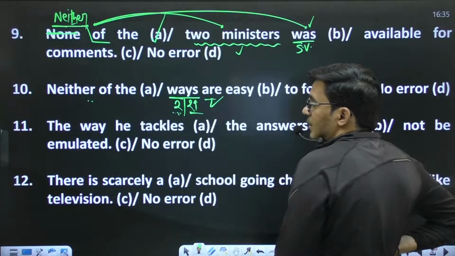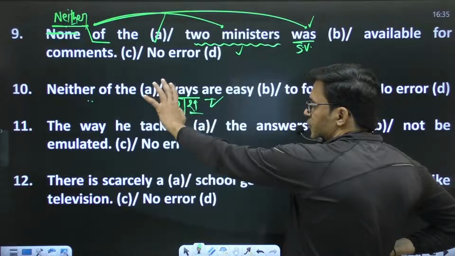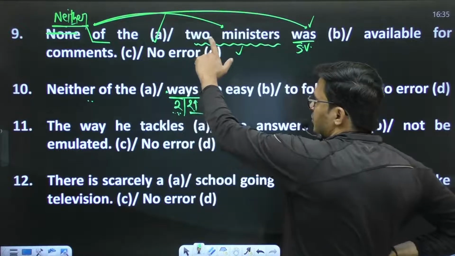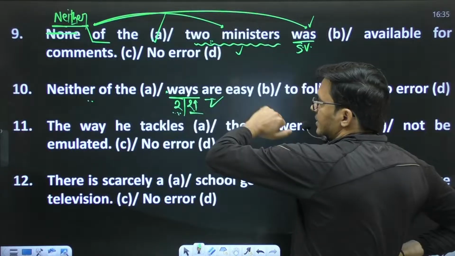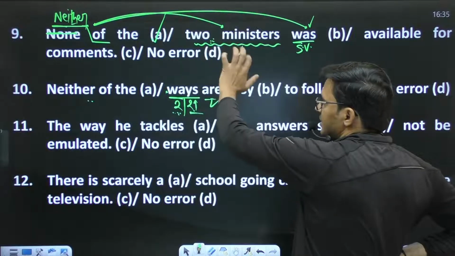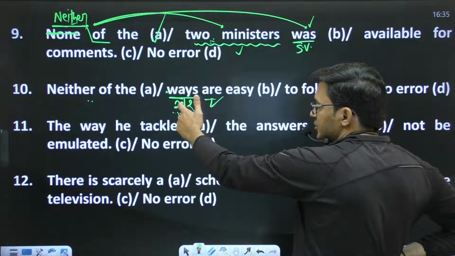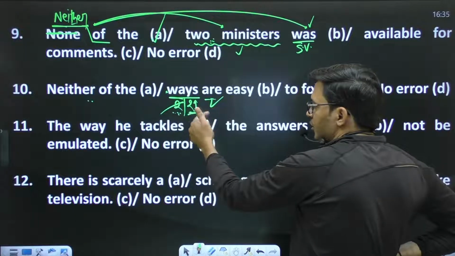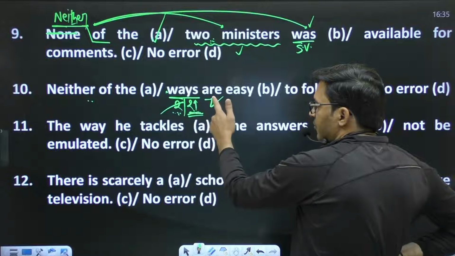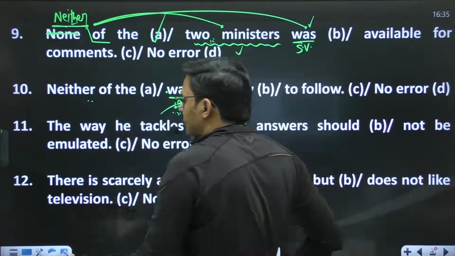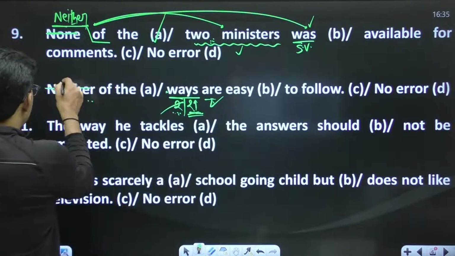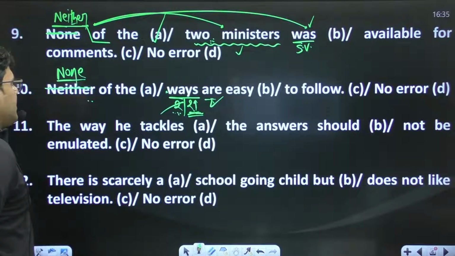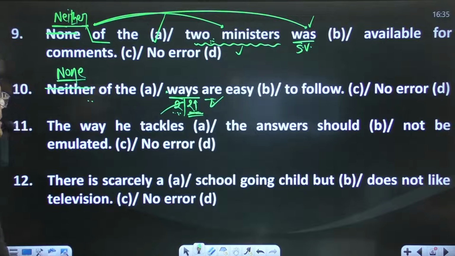But in this sentence, it is not clear that we are talking about two. It is not mentioned, like in the ninth sentence, right? It is mentioned two ministers there, but here it is not mentioned that we are talking about two. So it denotes two or more than two. More than two demands a plural verb, but while we denote more than two, we use a pronoun that is what? "None of". Now the sentence will be fine. None of the two ways are easy to follow.